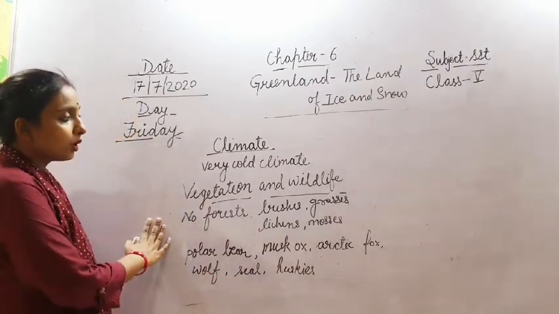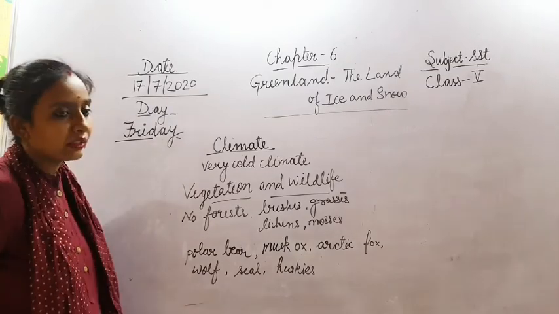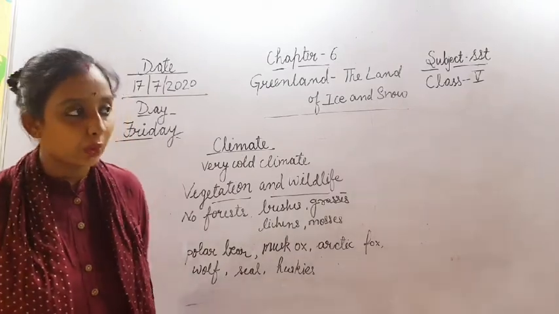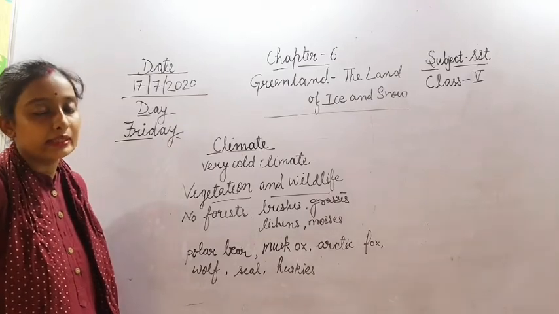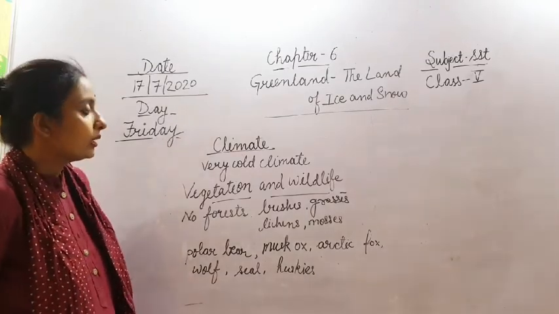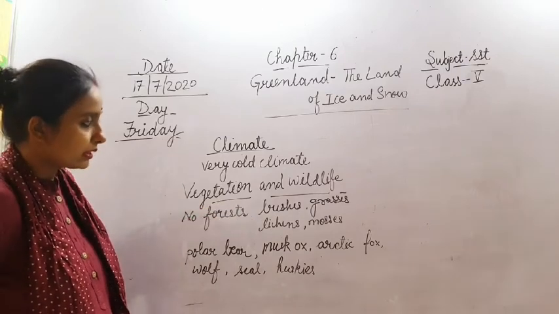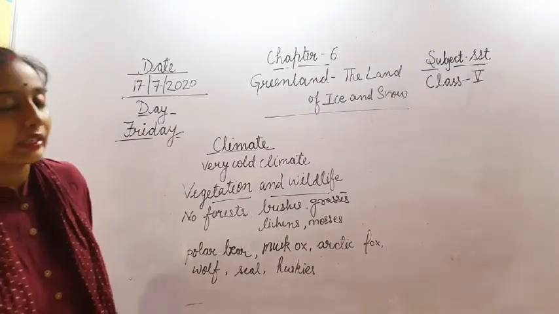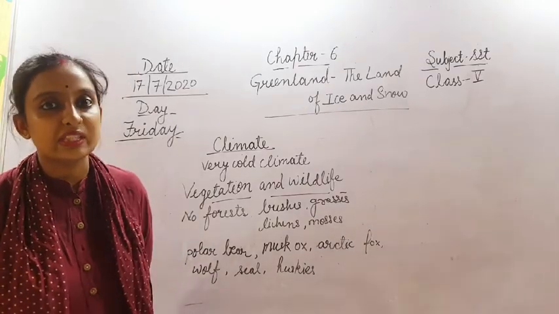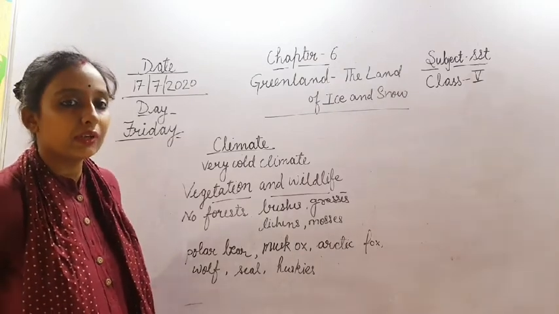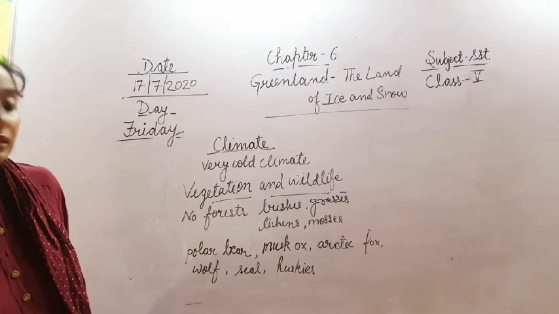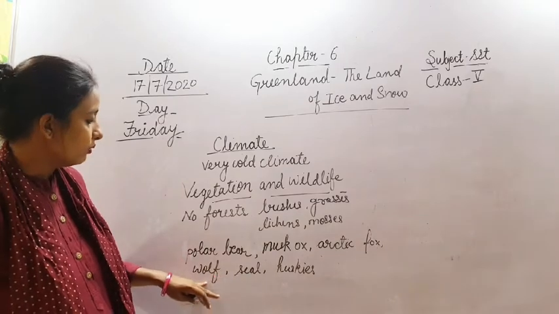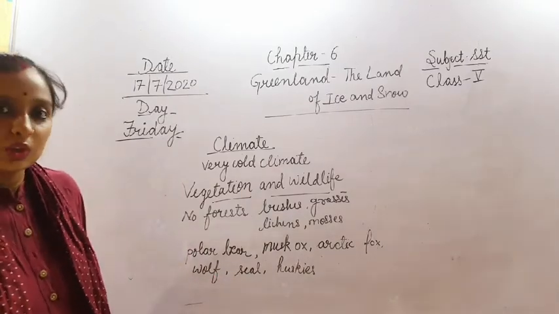So because of the extreme cold climate, there are no forests in Greenland and few plants can grow here, and those grow only in the summer season, which is for a very short period of time. The plants that grow here are bushes, grasses, lichens or mosses, and the animals found in Greenland are only those who can withstand the extreme cold climate. They have thick furry coats and thick skin. The animals found here are polar bear, muskox, Arctic fox, wolf, seal, huskies. So we have read about this.